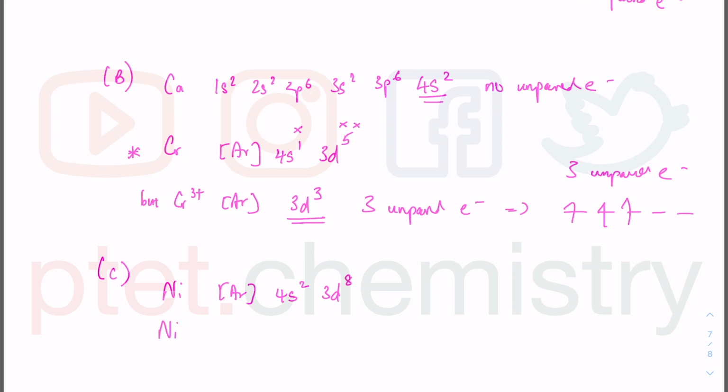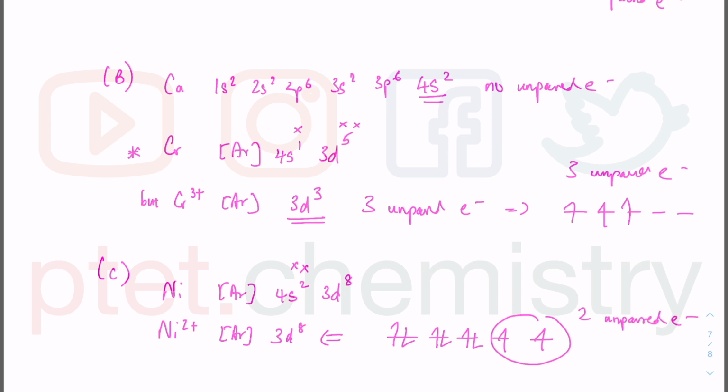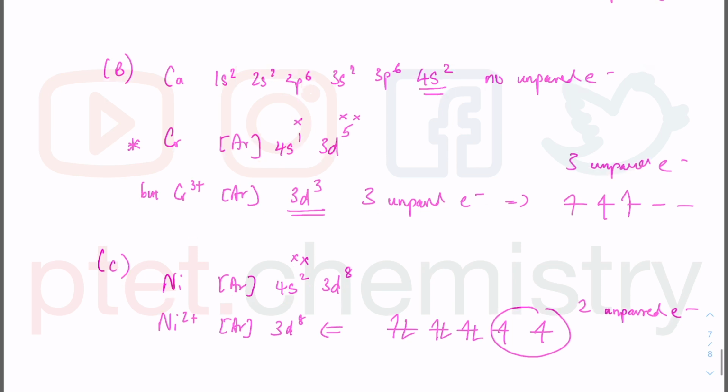So nickel 2+ is going to be, you lose one from 4s, and then another one from 4s. There you go, 3d8: 1, 2, 3, 4, 5, 6, 7, 8. You have 2 unpaired electrons, whereas calcium has no unpaired electrons. So that can't be the answer.